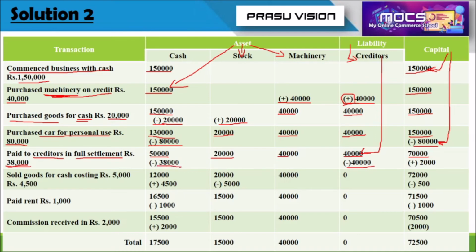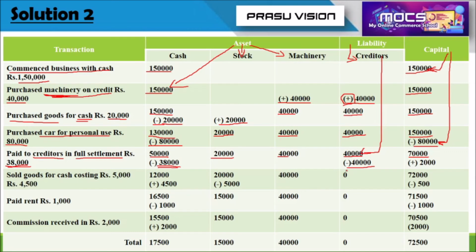I would like to repeat once again. In order to settle the creditor's account, we have to pay only 38,000, but the total liability will be reduced. After that, no need to pay any single amount. So we settle the creditor's account by paying 38,000 from cash. So normally from cash it will be deducted.